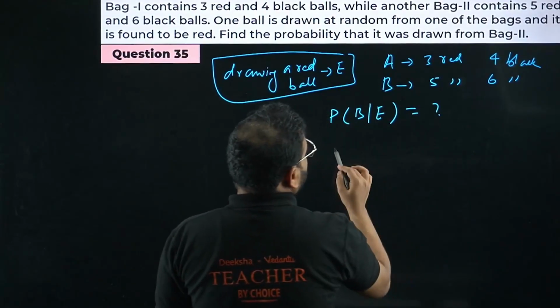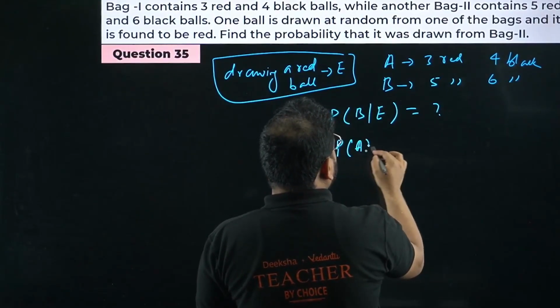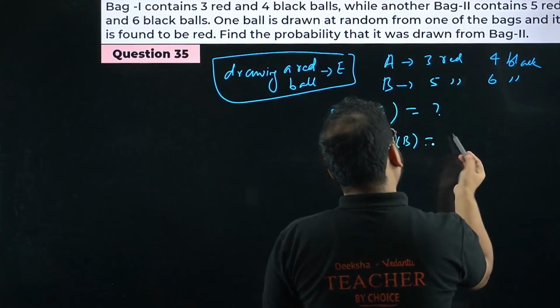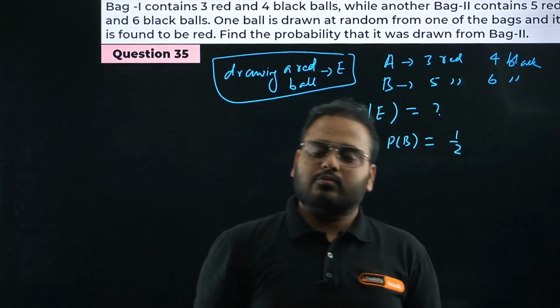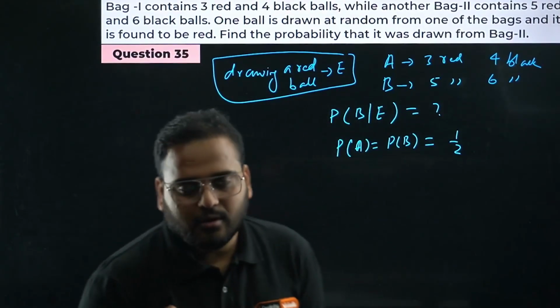Before we go into that, let's find these values first. P(A) equals P(B), which is basically 1 by 2. Either you pick bag number 1 or bag number 2. The chance of picking bag number 1 is half, and the chance of picking bag number 2 is half. All of you agree?